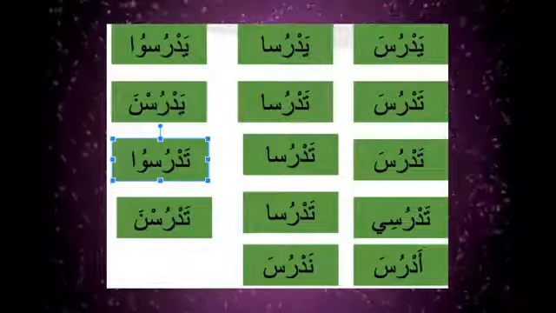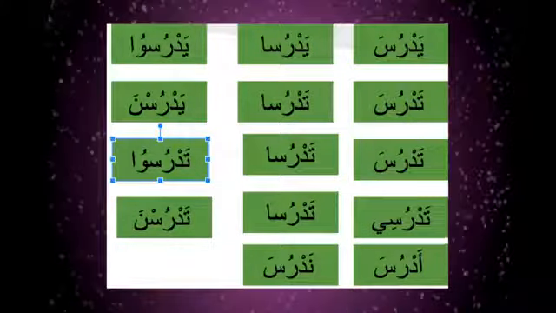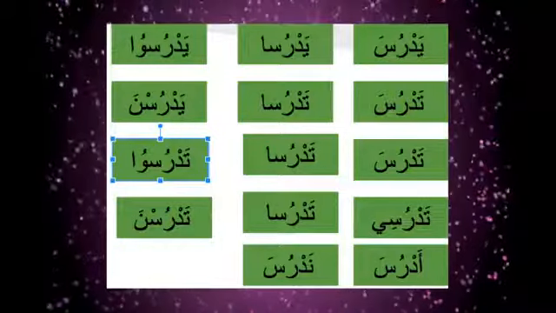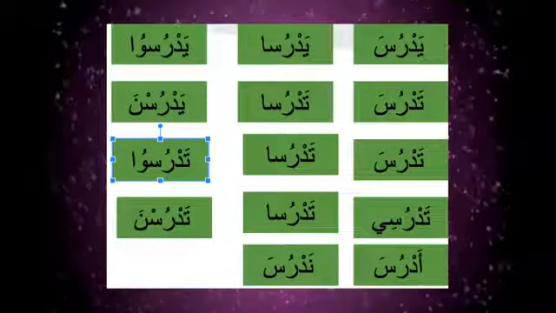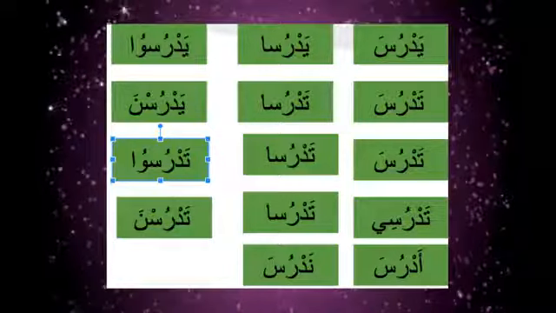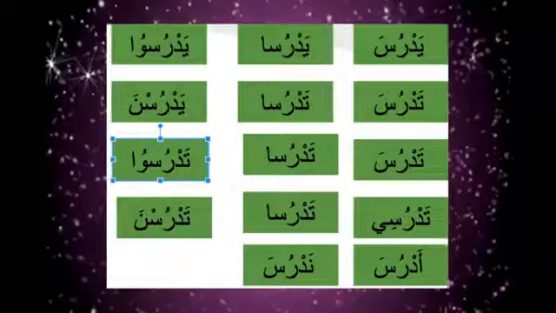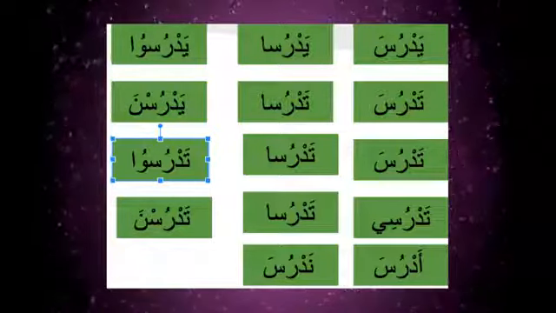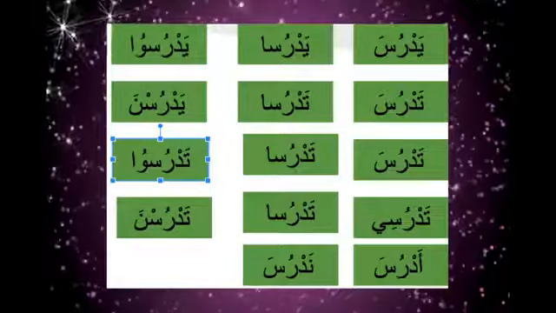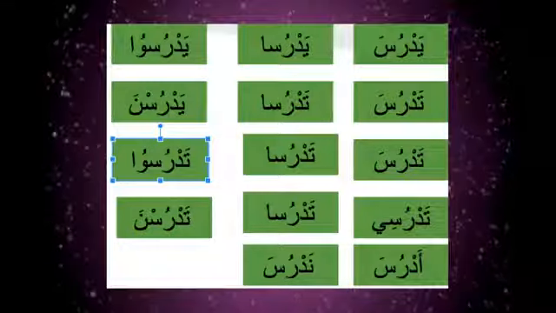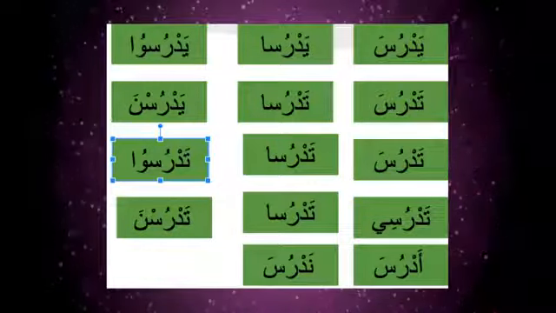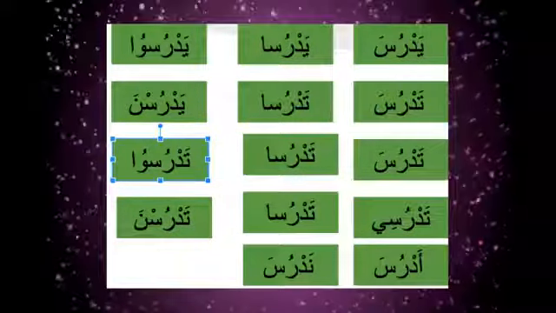So yadrusu becomes yadrusu with the waw, and this alif vikaya we write again to protect the fa'al. Tadrusa, tadrusa, yadrusna will remain yadrusna. Again tadrusa, tadrusa, tadrusu, tadrusi, and tadrusa, tadrusna, adrusa, nadrusa.